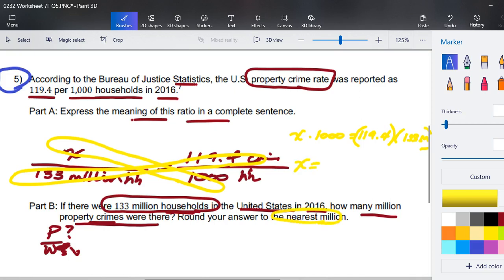So on my screen, I see this, and nearest million would mean nearest unit. The 8 is going to mean that my 15 becomes a 16, and in reality, it's 16 million. So the question being, how many property crimes were there? There were 16 million property crimes.